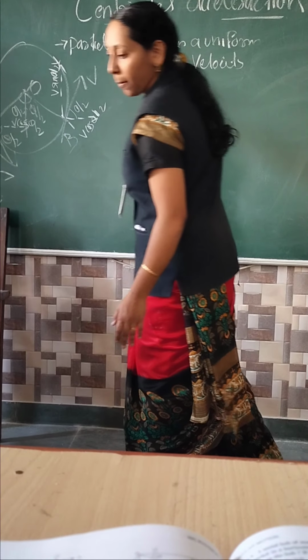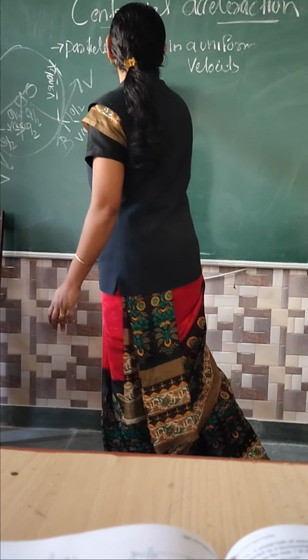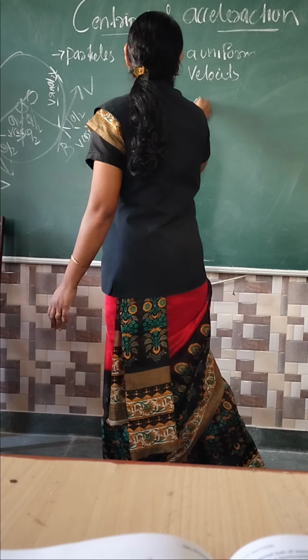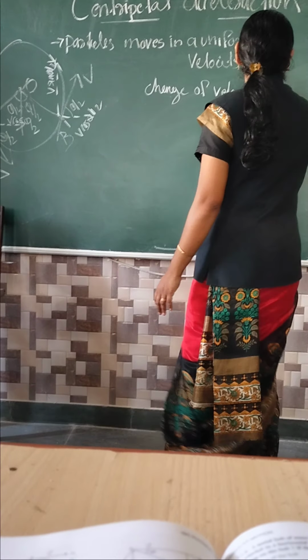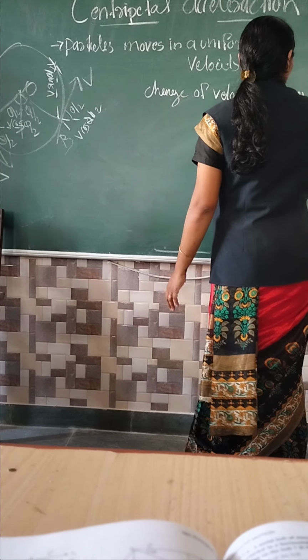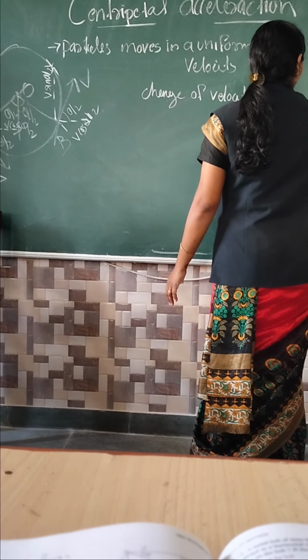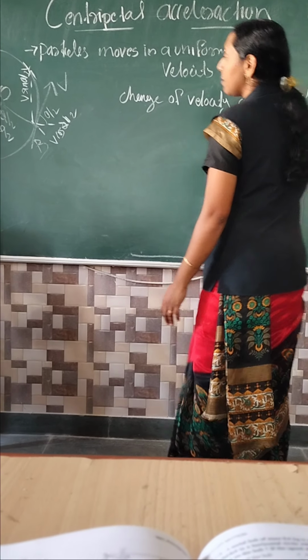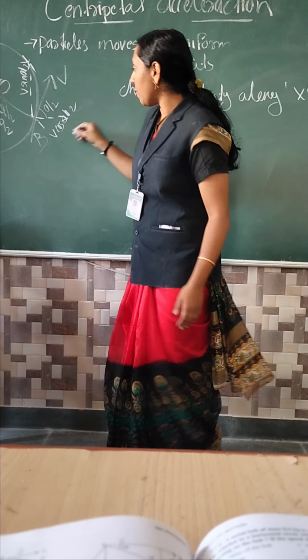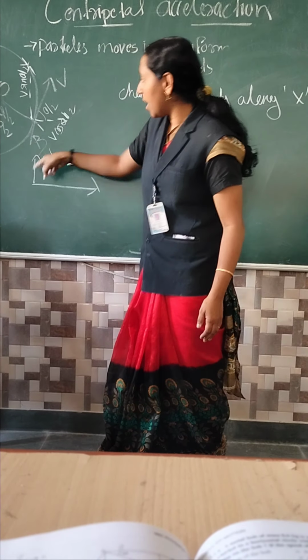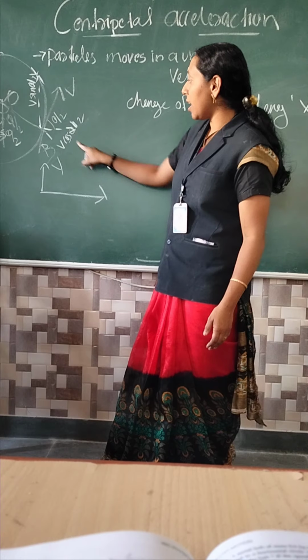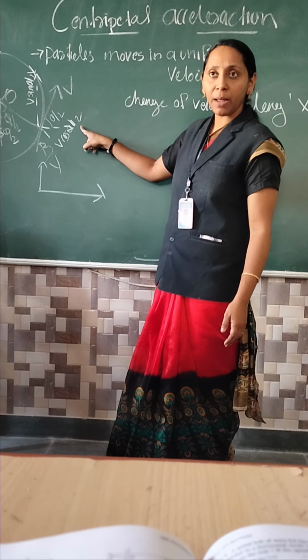This much clear? Then after that, change of velocity along the x direction. What are the terms in the x direction here? You can see this is the x direction. This one is the y direction. In the x direction, what are the components? V cos theta by 2 is there.